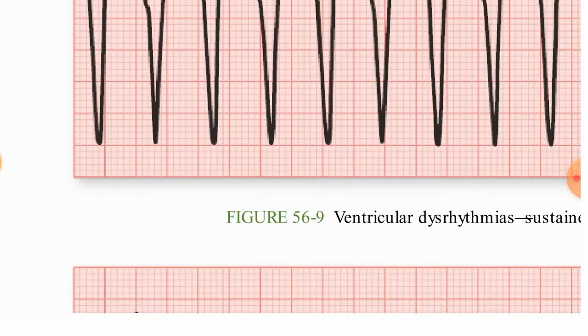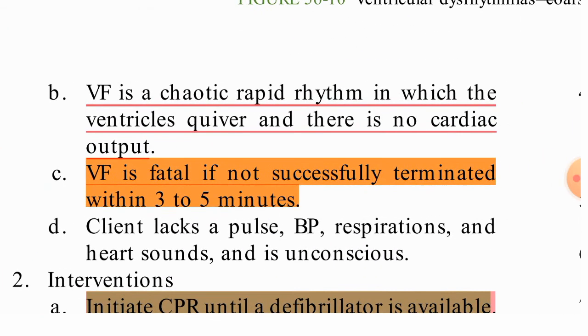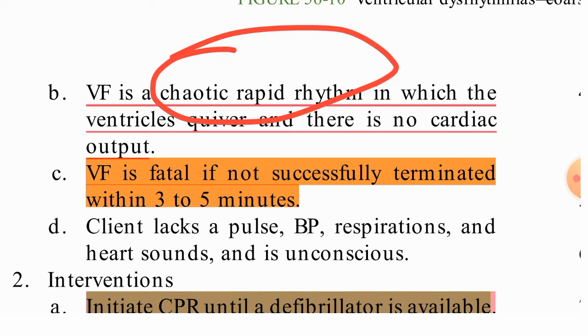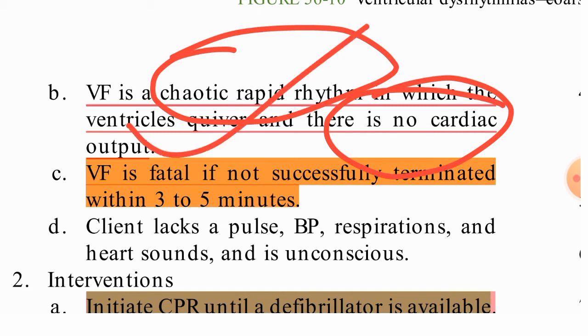So what will be happening in this? VF is a chaotic rapid rhythm in which the ventricles quiver and there is no cardiac output. Chaotic rapid rhythm means a very irregular rhythm will be there, like this, like this, like this. Very irregular rhythm from the ventricles, the ventricles quiver, and there is no cardiac output.